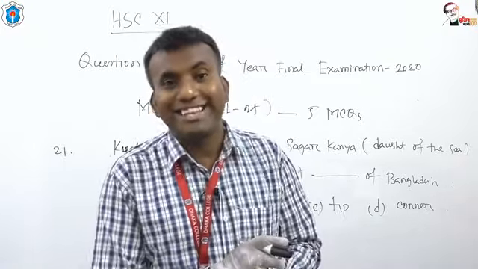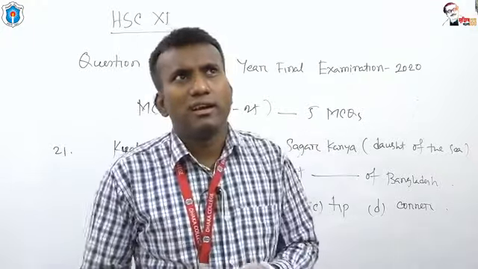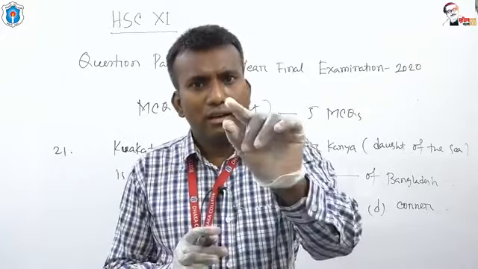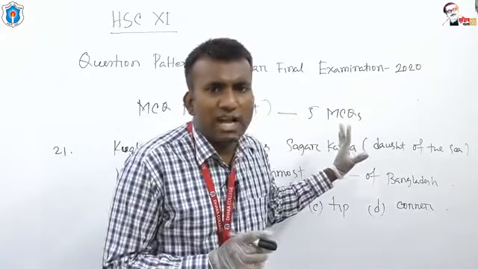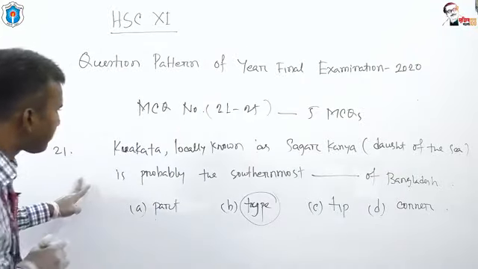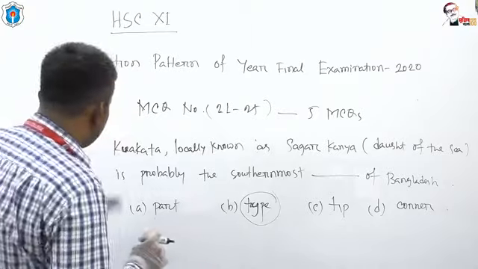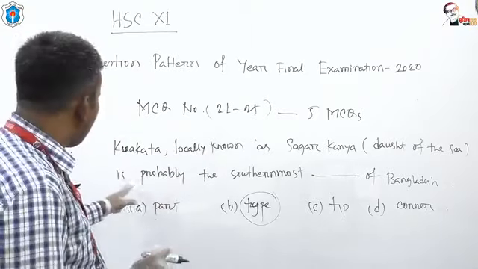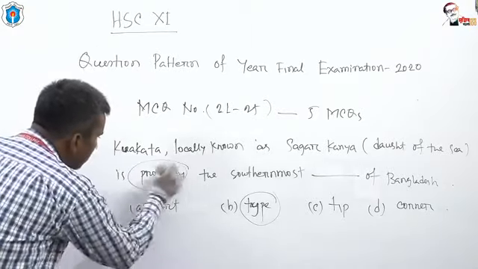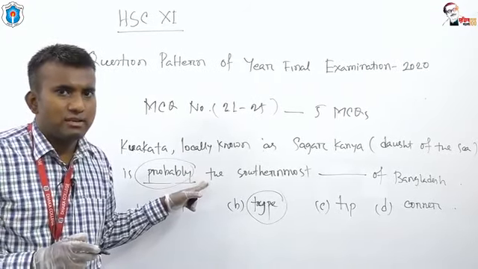And there may be one question like a word is used in a sentence. Suppose, look at Kuakata, locally known as Shagorkona, is probably. Suppose the word probably is underlined.